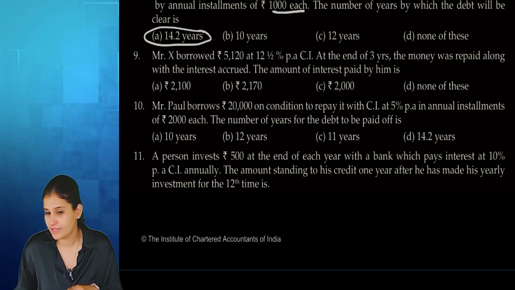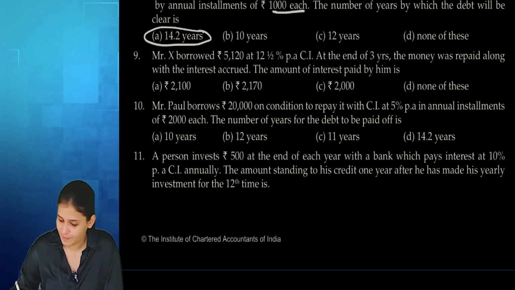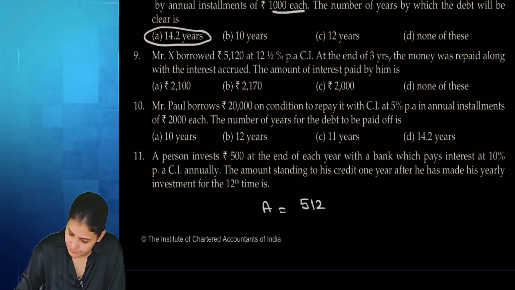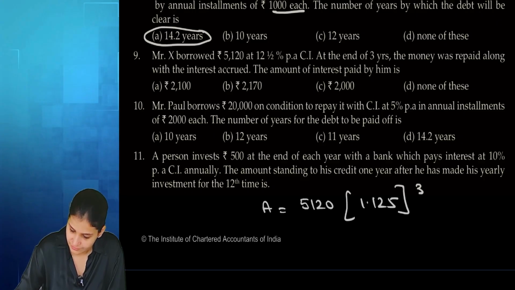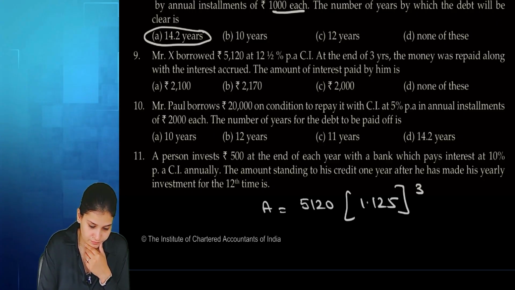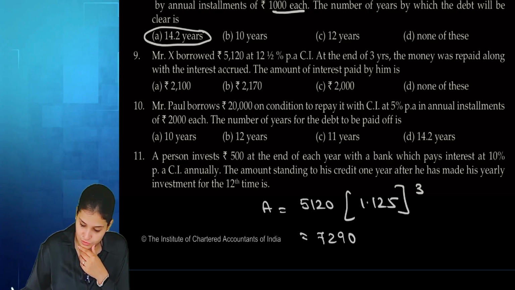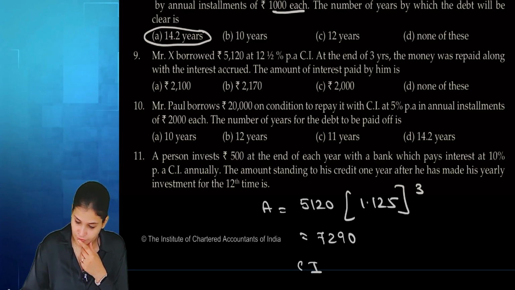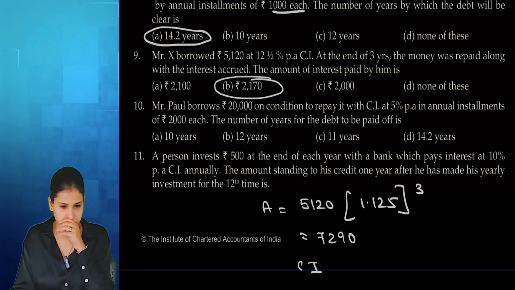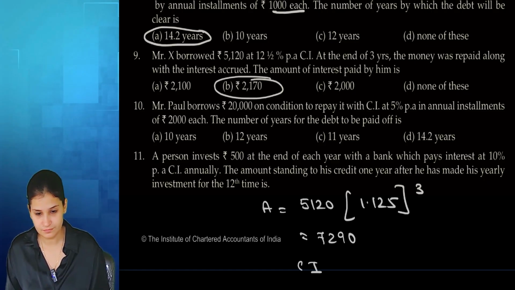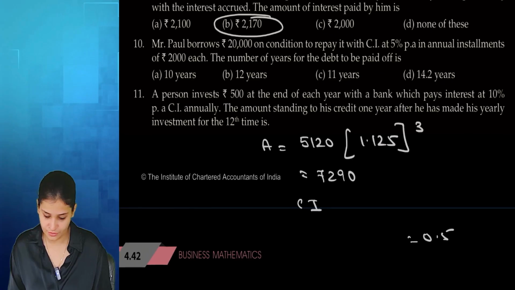I have borrowed 5120, my loan amount, my principal. I got my interest at 12.5%. At the end of 3 years, I'm going to repay with the interest. So I want to find the amount. Amount will be principal into 1.125 to the power 3. Amount is 7290. So what would be the amount of interest? 2170. Done? Yes, ma'am. Thank you.